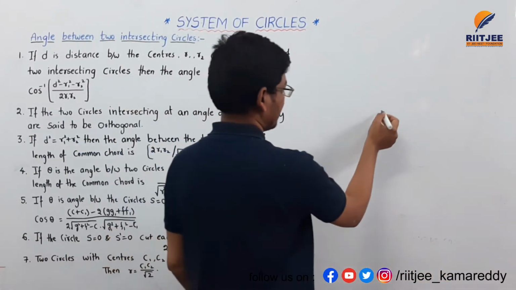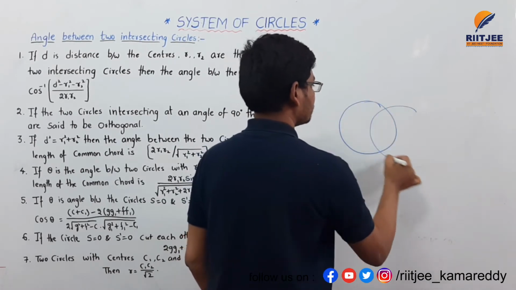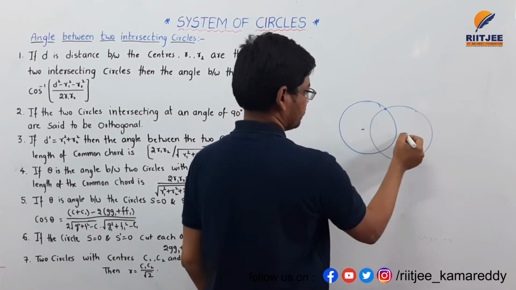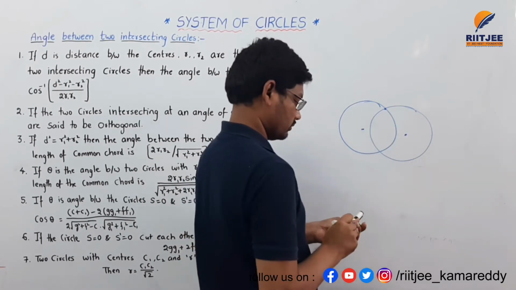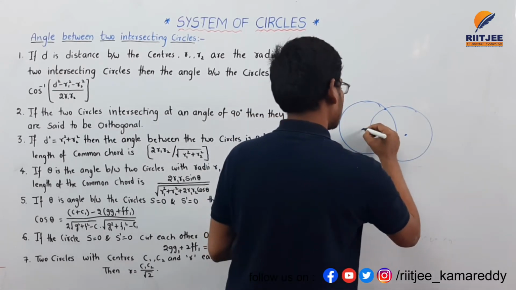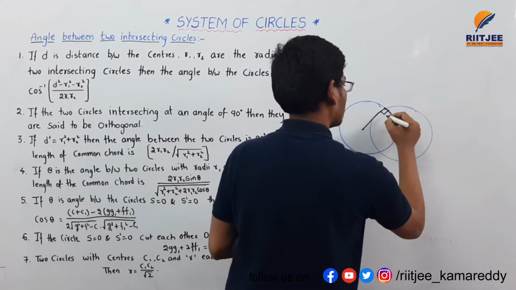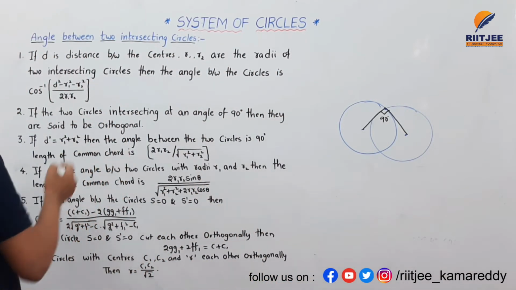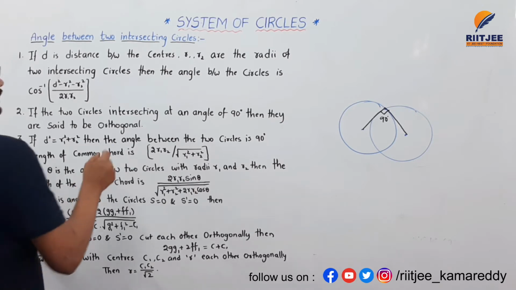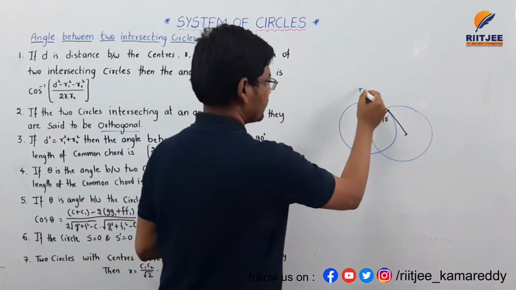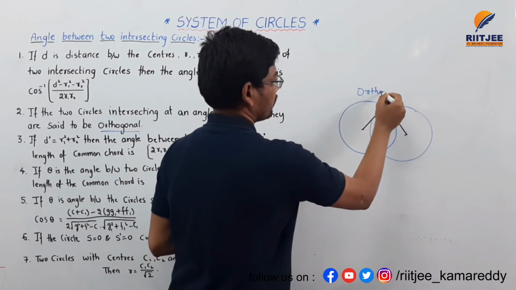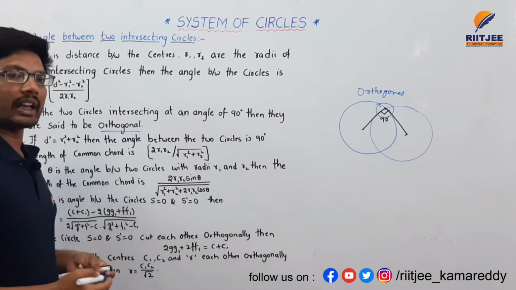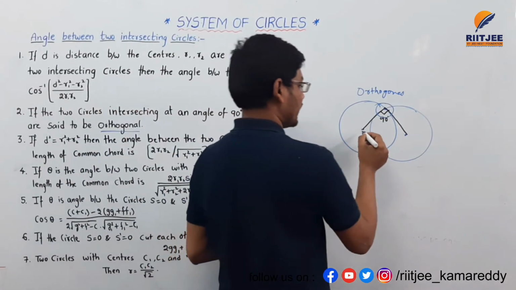The second point: when two circles are intersecting at 90 degrees, they are called orthogonal. These two circles are considered orthogonal.